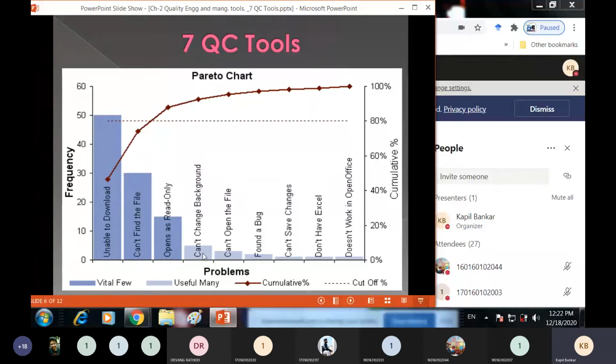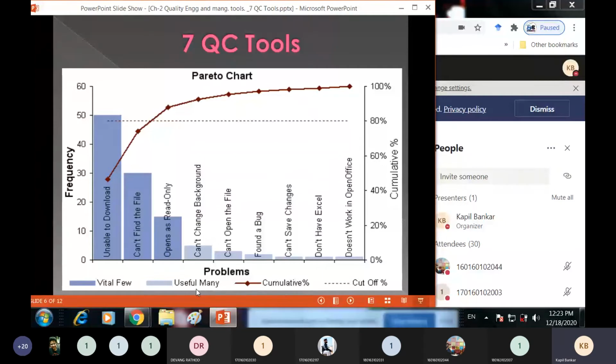And the others have a lesser percentage. See here, the percentage is very low. So all of these, from can't change the background to doesn't work in OpenOffice, are put in the useful many. So you can categorize your problems into the critical ones, the vital few, and the other category, the useful many.